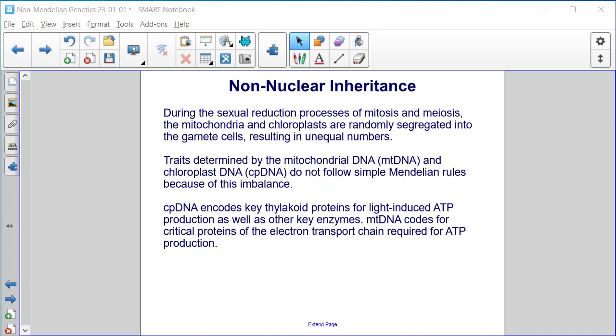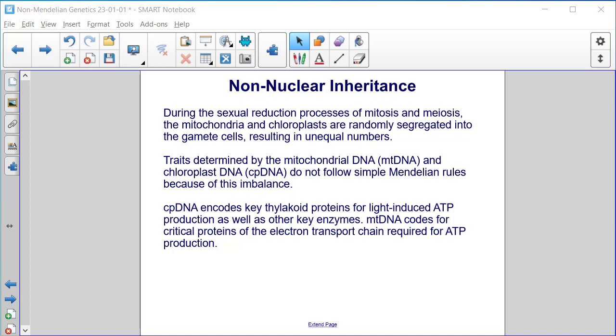Non-nuclear inheritance. During the sexual reproduction processes of mitosis and meiosis, the mitochondria and chloroplasts are randomly segregated into the gamete cells, resulting in unequal numbers.